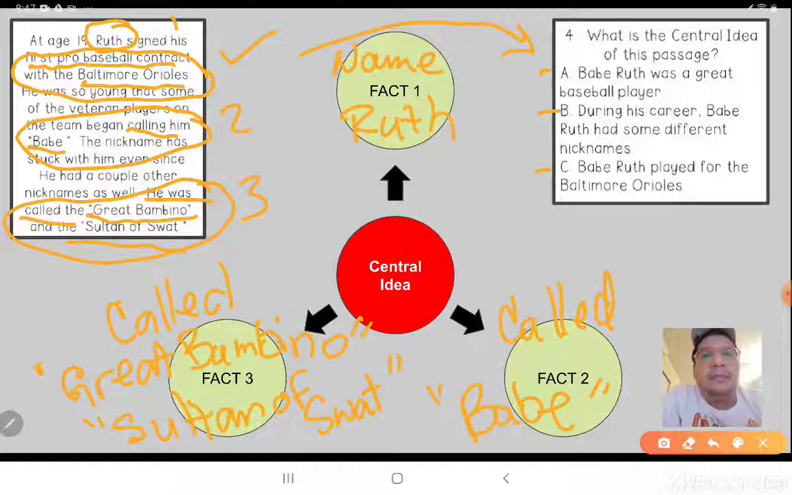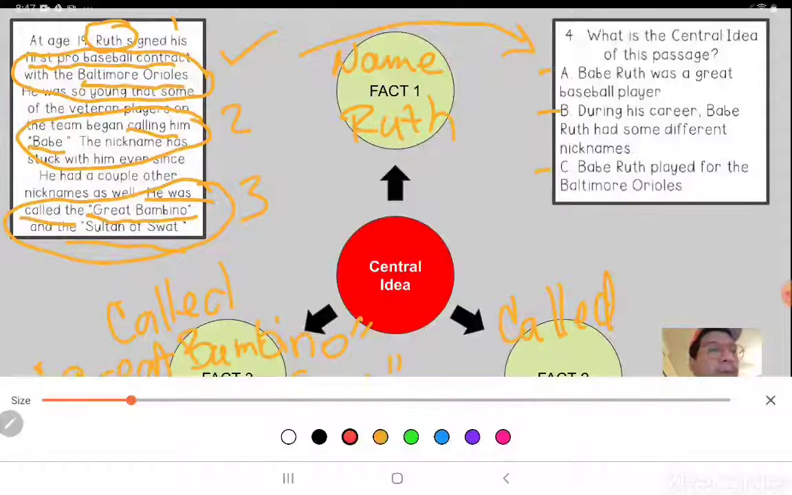Even though there was one fact here that was given to us, which is that he played for the Baltimore Orioles, that has nothing in common with the other ones. So, as part of our questioning here, it says Babe Ruth was a great baseball player. We know that he was, but nowhere in this reading does it talk about how good he was. Just knowing that he signed as a pro baseball player at age 19 necessarily didn't tell us that he is a great baseball player. So we're gonna scratch that out as a choice.